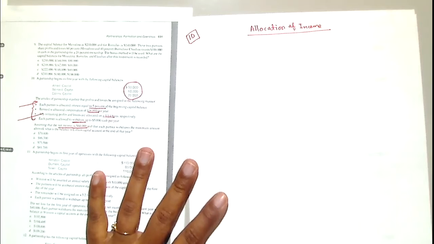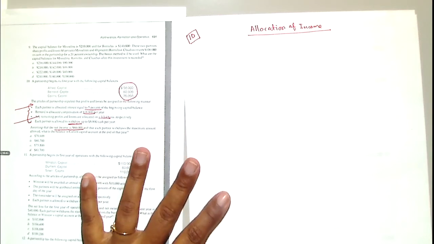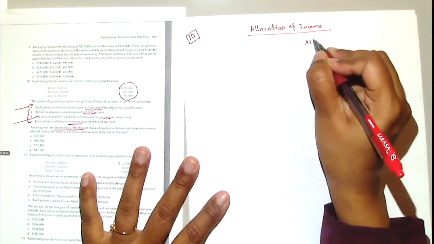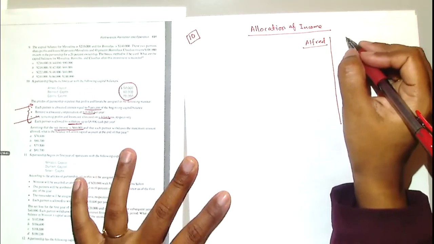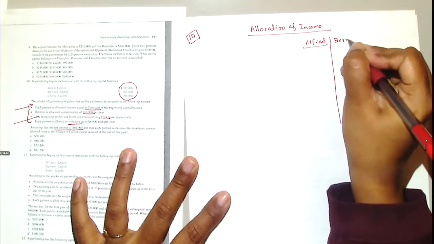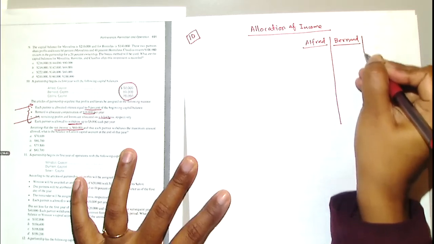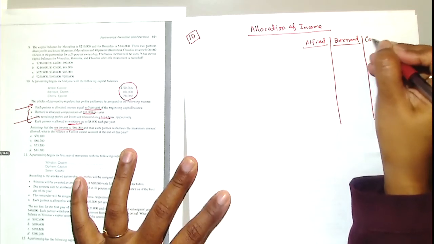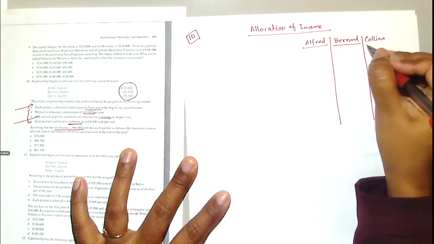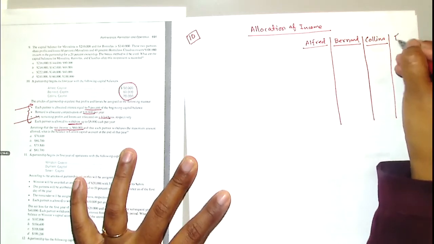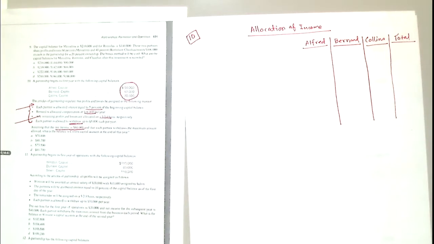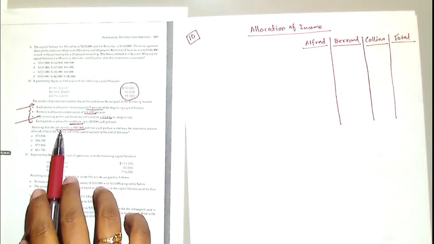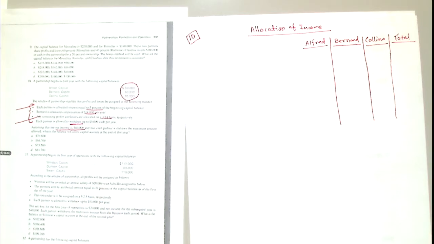And we have three partners, so we're going to prepare three columns and one total column. So I'm drawing three columns: Alfred, Bernard, Colin, and then I will have a total line. Remember, we are doing allocation of income. If you check the last information I underlined, it says the net income is $60,000. Now in this statement, we'll show how we are allocating it.